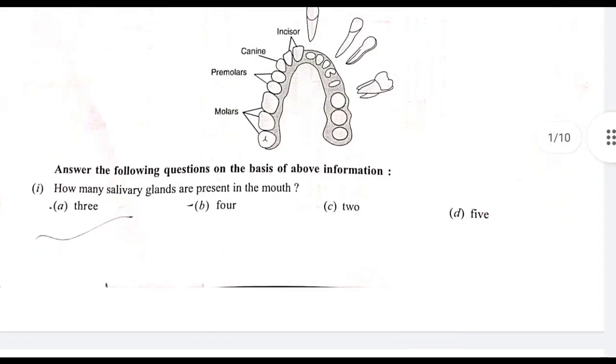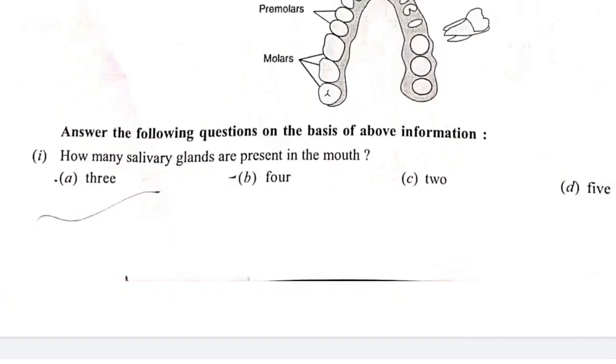So now the questions are given there. Answer the following questions on the basis of the above information. The first question: how many salivary glands are present in the mouth? Option A 3, option B 4, option C 2 and option D 5. Now the correct answer is option A, 3.